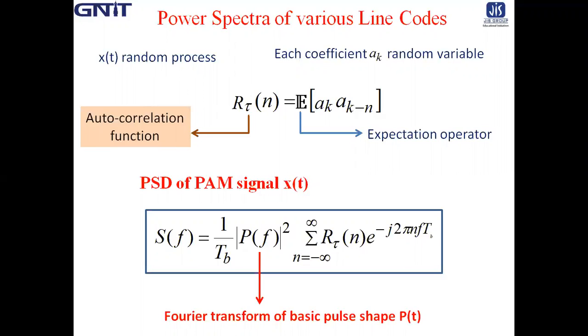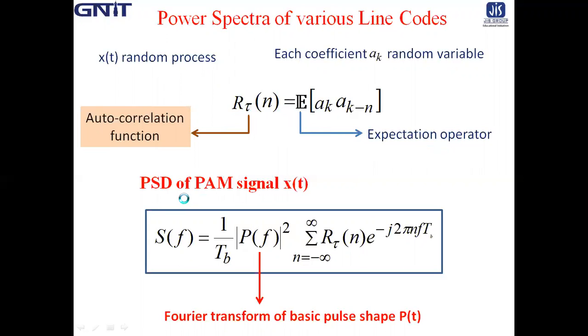That is, R_n(tau) is equal to the expectation of a_k into a_(k minus n). So R_n(tau) is the autocorrelation function, where E is the expectation operator.